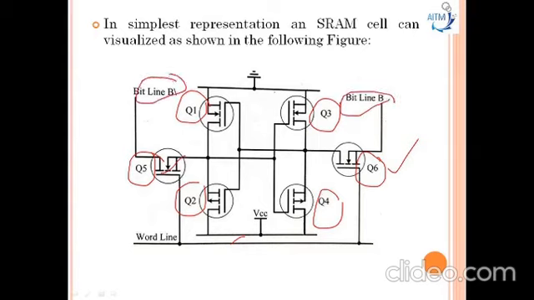Whenever data has to be read or written, the data will be represented by the bit lines, in the form of ones or zeros. And a word line represents the address. This VCC is the power supply and this is grounded. Got my point? Now we'll see the working of the static RAM.